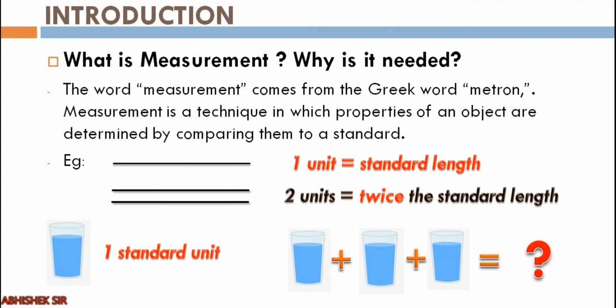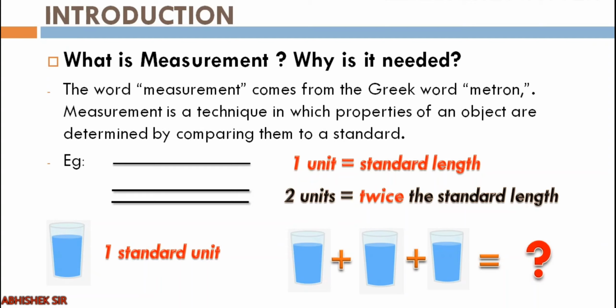The word measurement comes from the Greek word metron, which means limited proportion, or measurement. So the origin of this word comes from Greek. Measurement is a technique in which properties of an object are determined by comparing them with a standard. Right? Now, on your screen, I have given two examples.